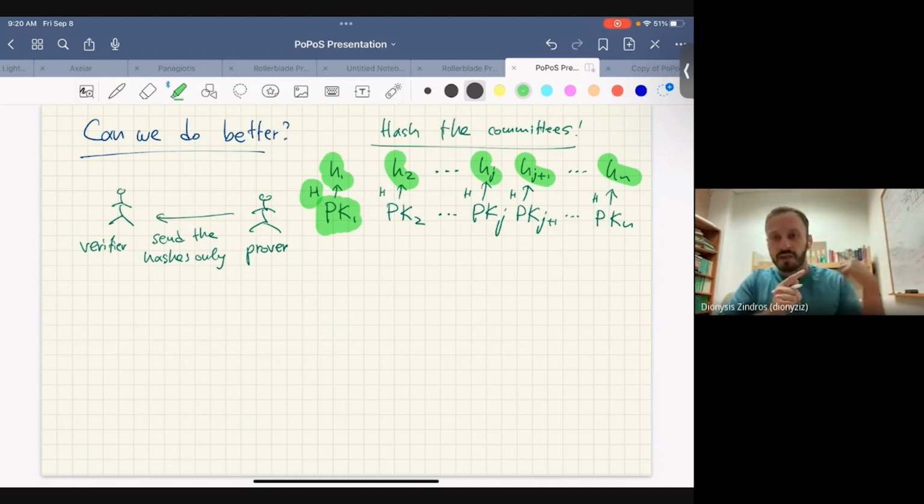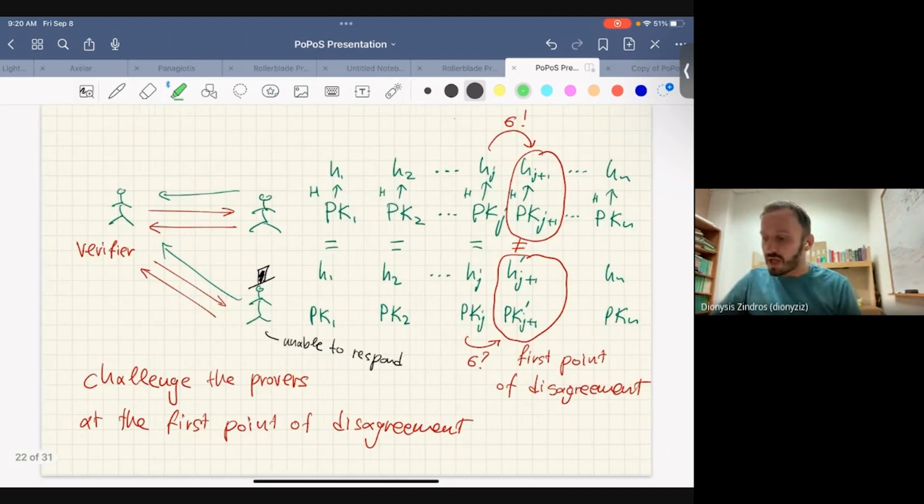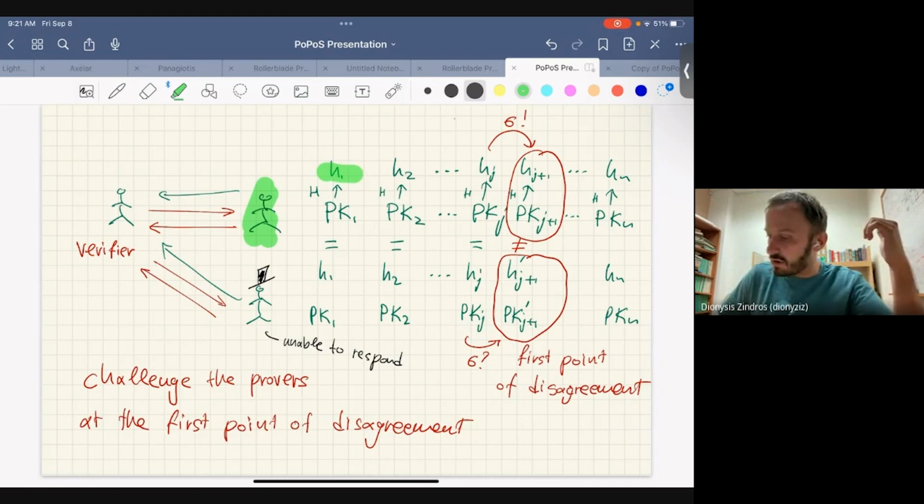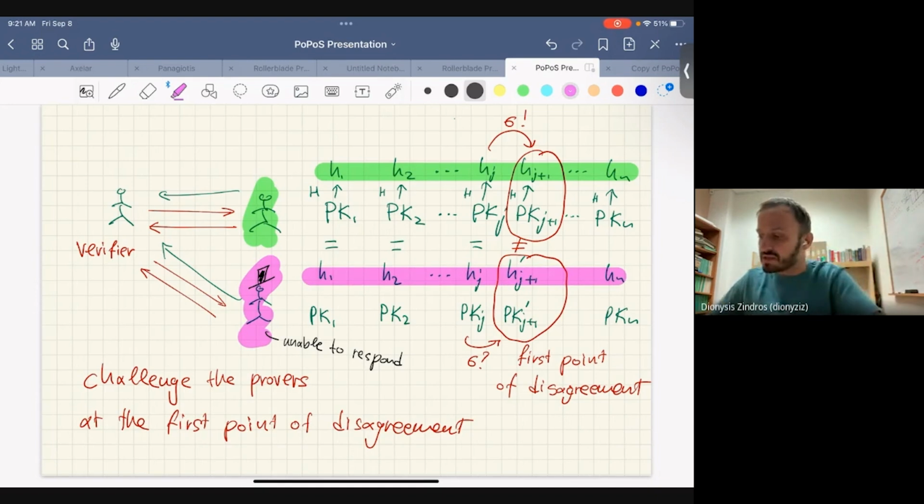But remember, we have the assumption from the full nodes already that at least one of our network connections is honest. Maybe 99% of them are compromised, but at least one of them is honest. So we can rely on this honest party to give us the correct state of the world. Here I have an honest party giving us the correct succession of committees as hashes, and an adversary giving us an incorrect succession of hashes. If they're the same, I don't need to care; the adversary is just giving the correct data. So they must be different if there's an issue, which means they must differ at some first point. Let's suppose that they first differ at location j plus 1.